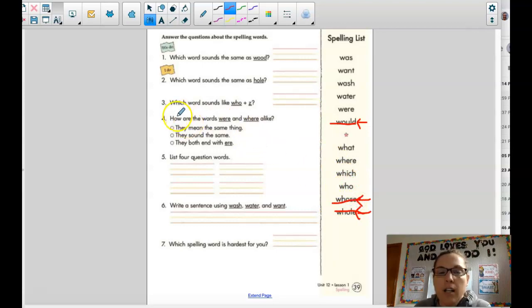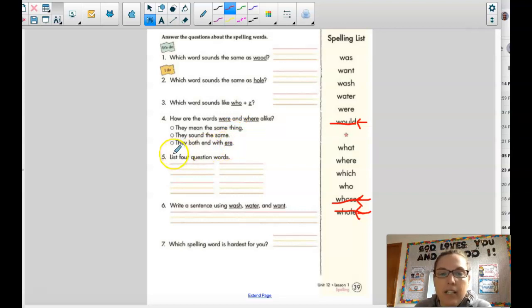Number 4. How are the words were and where alike? They mean the same thing. They sound the same. They both end with E-R-E. They don't mean the same thing, and they don't sound the same. They both end with E-R-E.